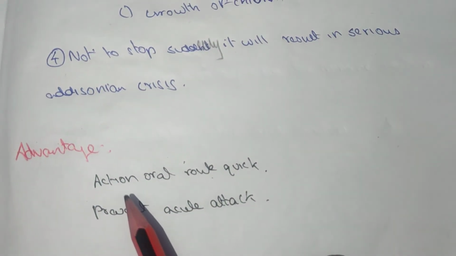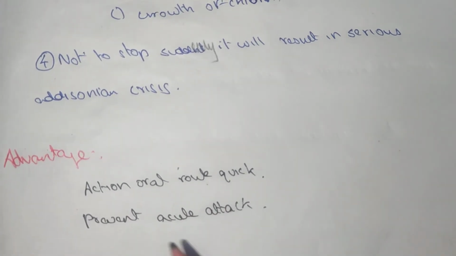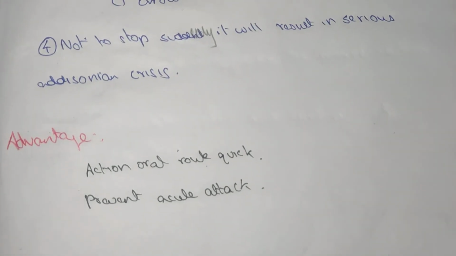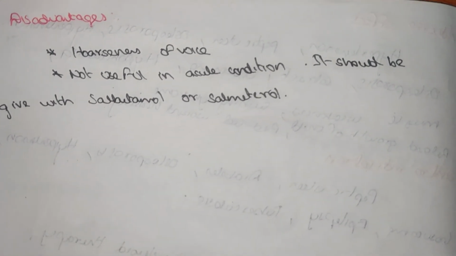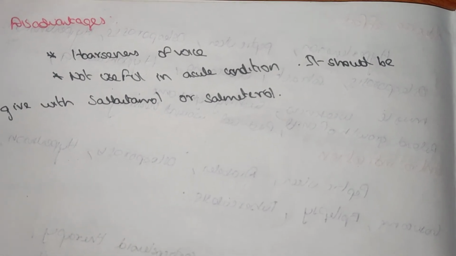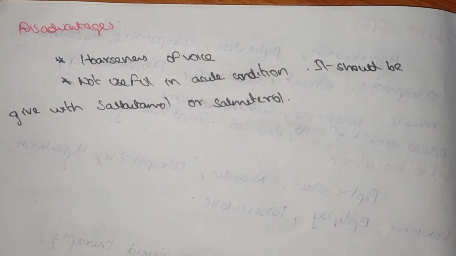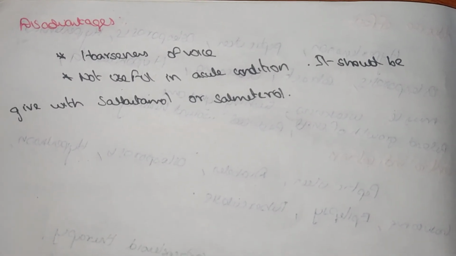Advantage: by oral route the action is quick and prevents acute attack. Disadvantages are harshness of voice, and it is not useful in acute conditions, where it should be given with salbutamol or salmeterol. These are the disadvantages of the corticosteroids.